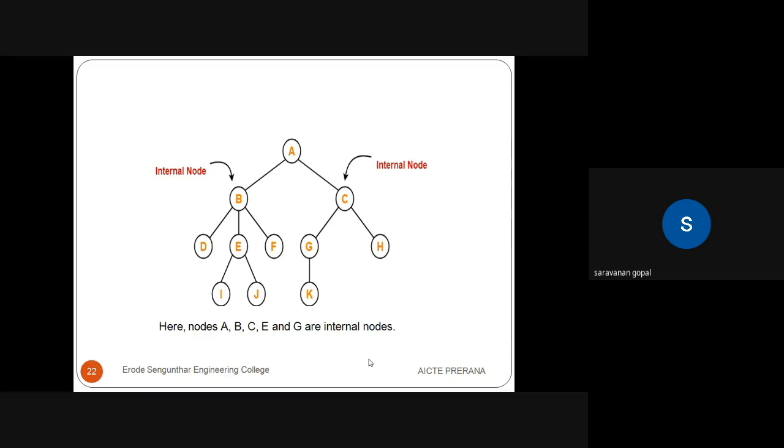A is the parent of B and C. B is also the parent of D, E, F. So E is the parent. Every leaf node does not have children, while non-leaf nodes are internal nodes. So we can say the internal node.